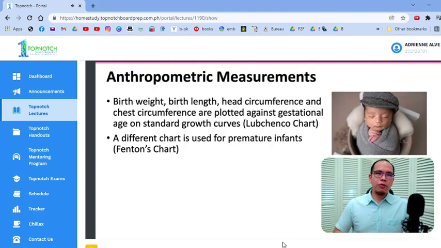Okay? Let's discuss some other important features when catching a newborn, especially well babies. This would be your anthropometric measurements. So please remember that you plot these measurements against a normogram. You have a chart that you can use for that. That's your Lubchenco chart. Okay?